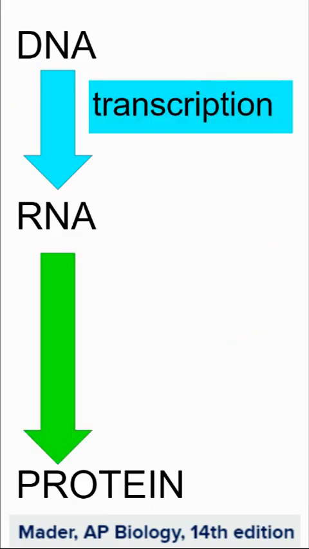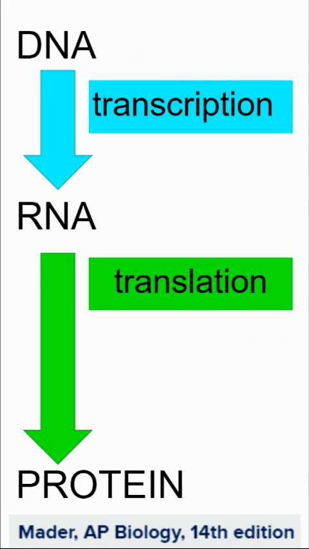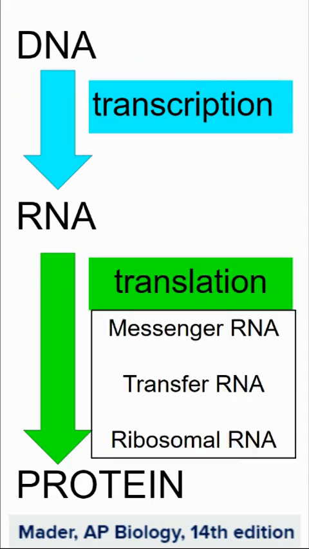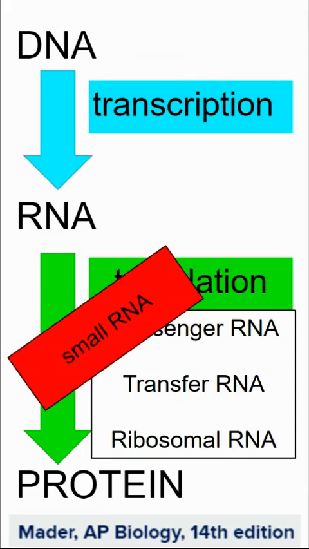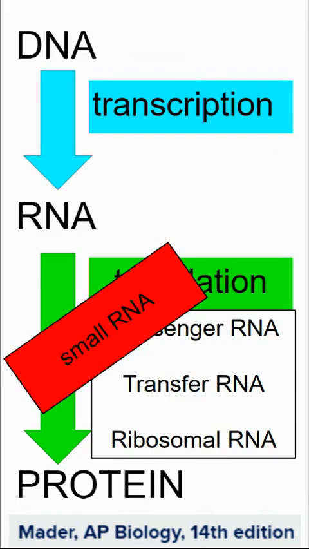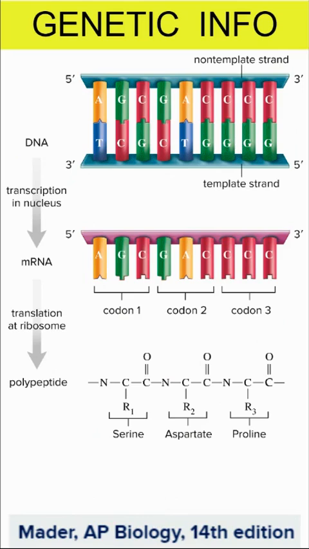So our central dogma of molecular biology is that DNA goes to RNA, and we call that process transcription. RNA goes to protein, and we call that process translation. So we have messenger RNA, transfer RNA, and ribosomal RNA, but we also have some small RNA that we'll get into another time. So we have this flow of genetic information. We store the genes in the DNA in the nucleus of eukaryotes. However, stored information isn't carrying anything out, so the functional message or actual process that can actually do the job is the protein.